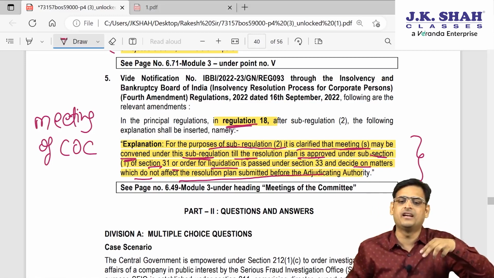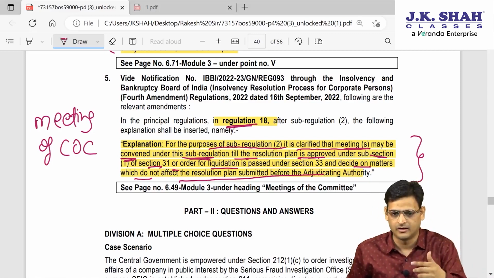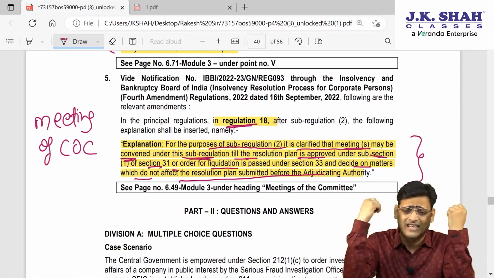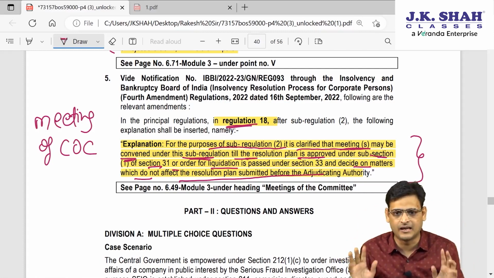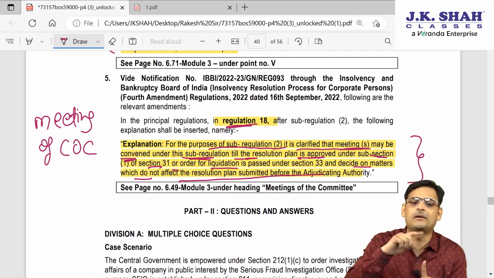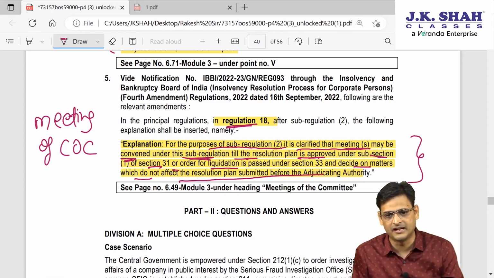During that period, if a meeting of the committee of creditors has been called, in that meeting they can discuss any matter they want, but that matter should not affect the resolution plan which is already given to the NCLT. Why?